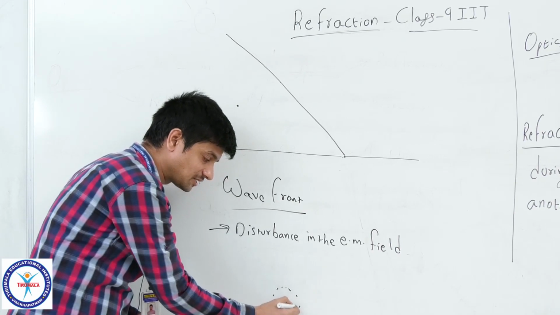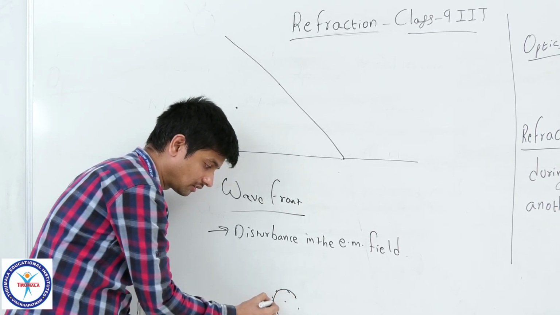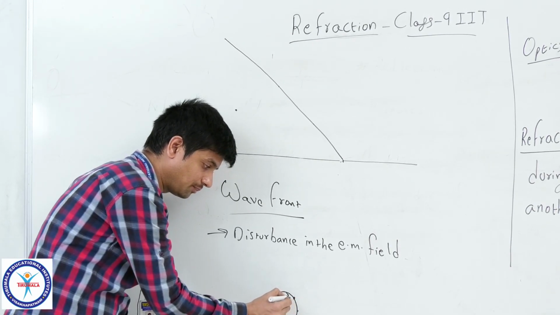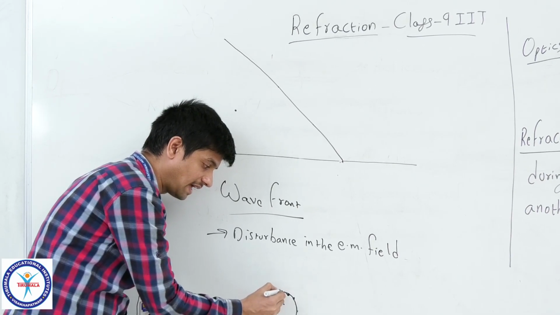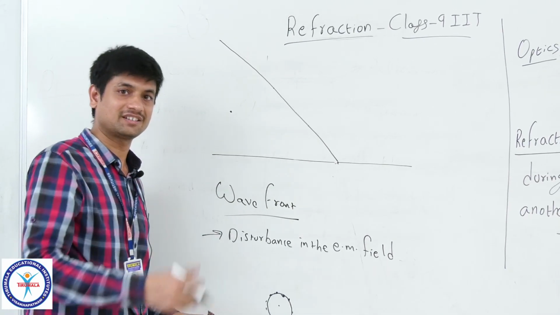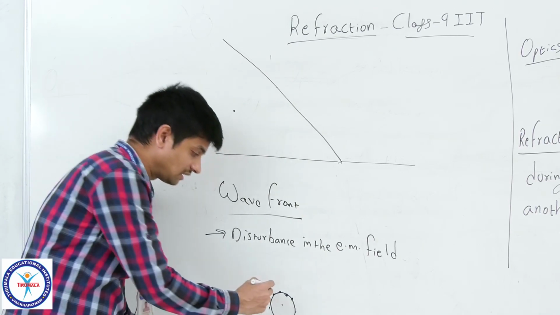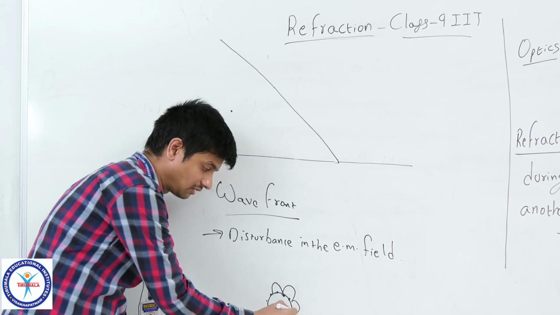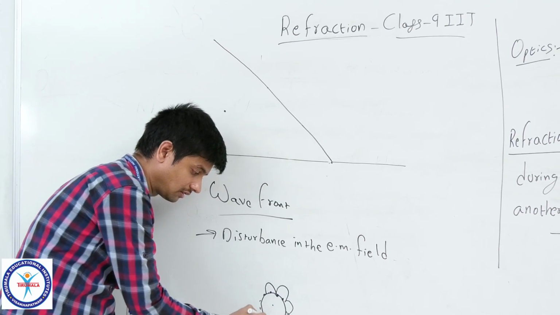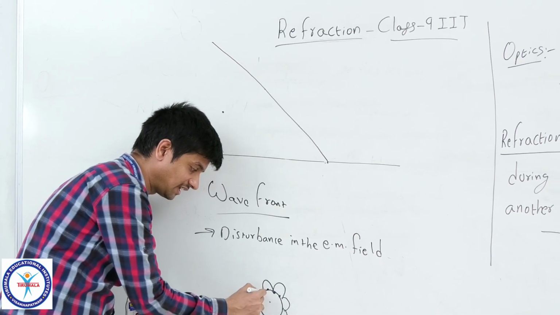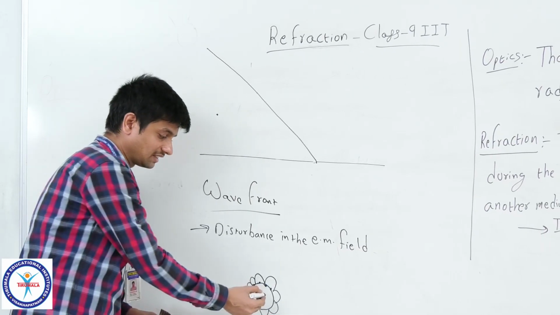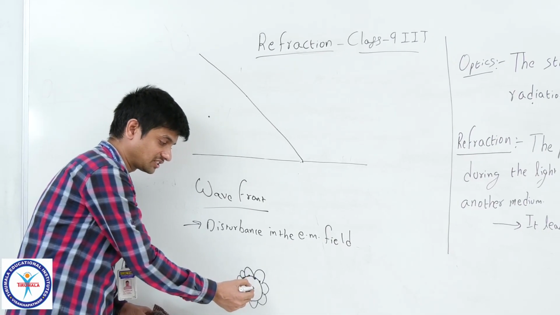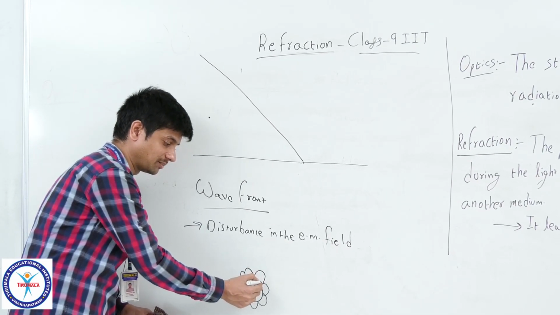Now on this spherical surface, every point will act as another disturbance with a phase shift like this. You can see it appears like a flower. Yes, this spherical disturbance forms another spherical disturbance.